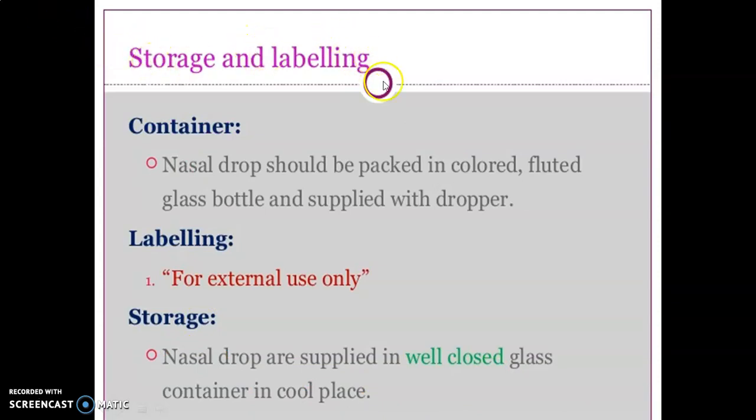Storage and labeling. Container: nasal drop should be packed in a colored fluted glass bottle and supplied with a dropper. Labeling conditions: for external use only. And the storage: nasal drops are supplied in a well closed glass container in a cool place.